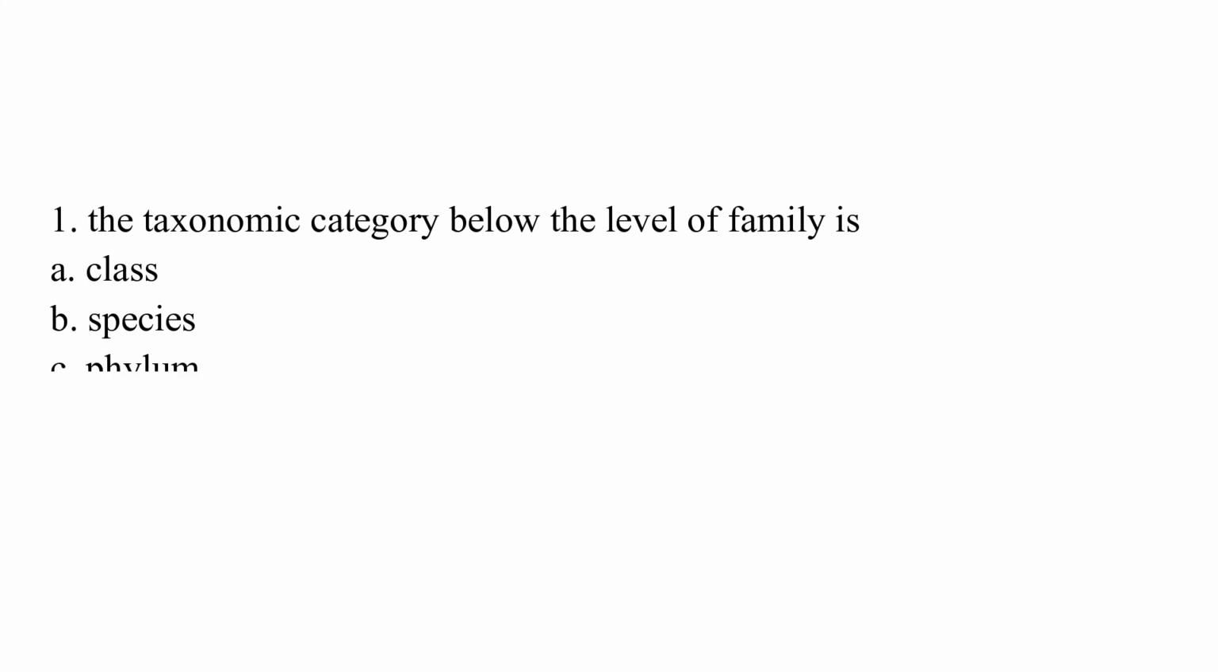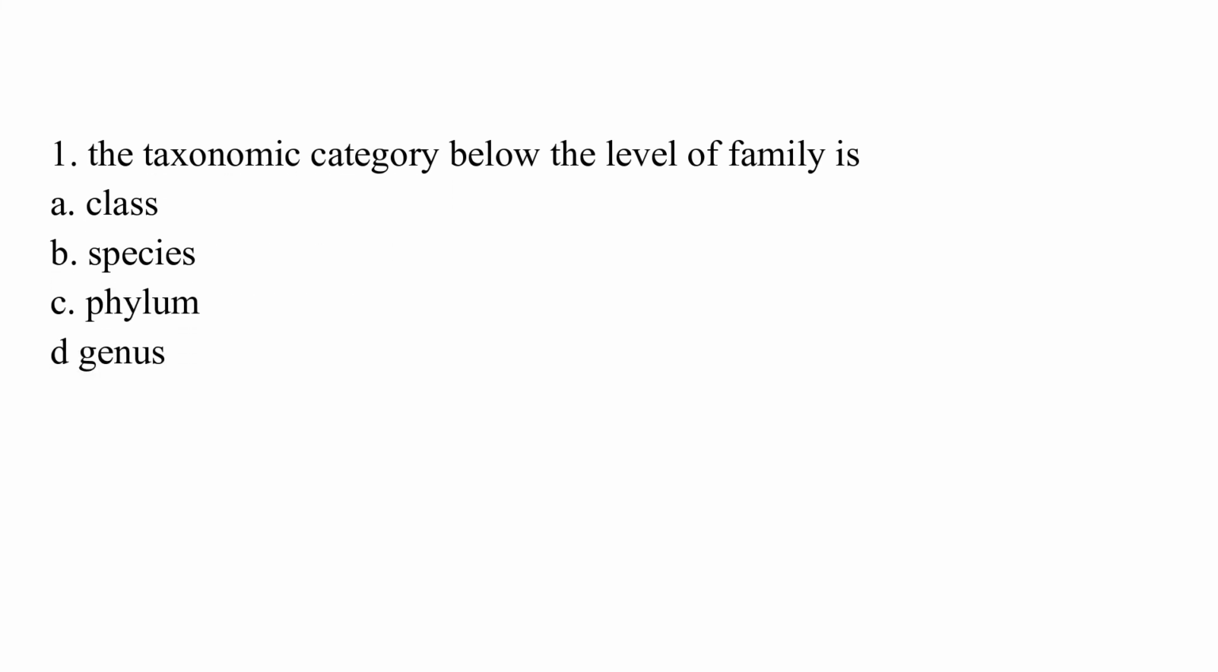The taxonomic category below the level of family is option A, class. Option B, species. Option C, phylum. Option D, genus. The correct answer is option D, which is genus.